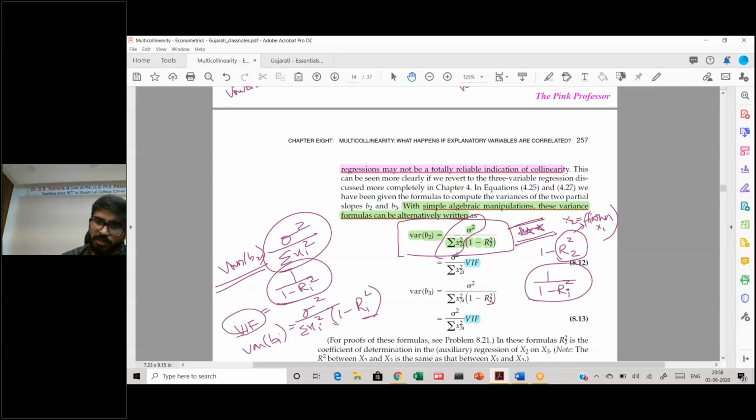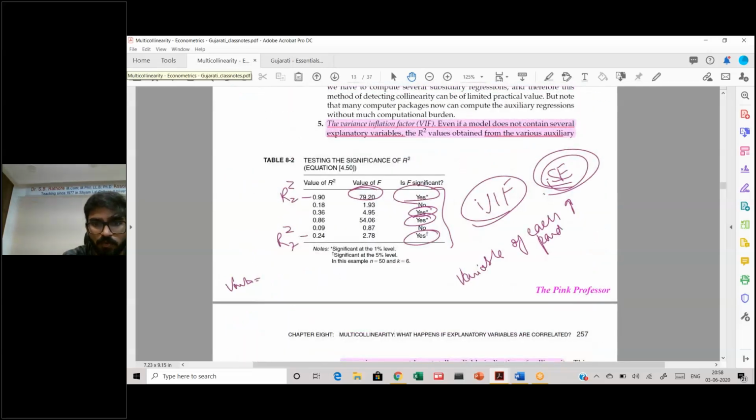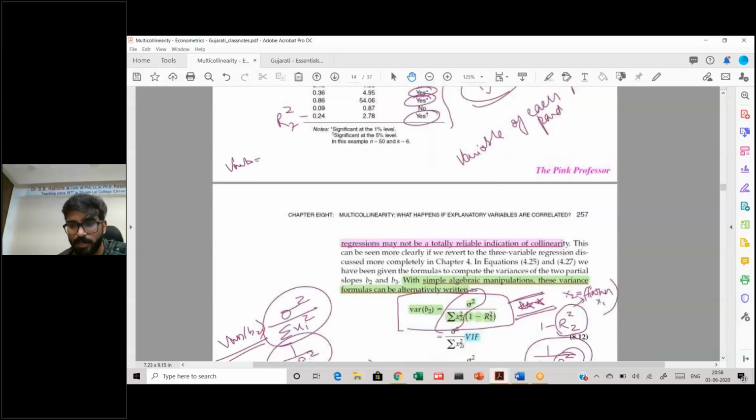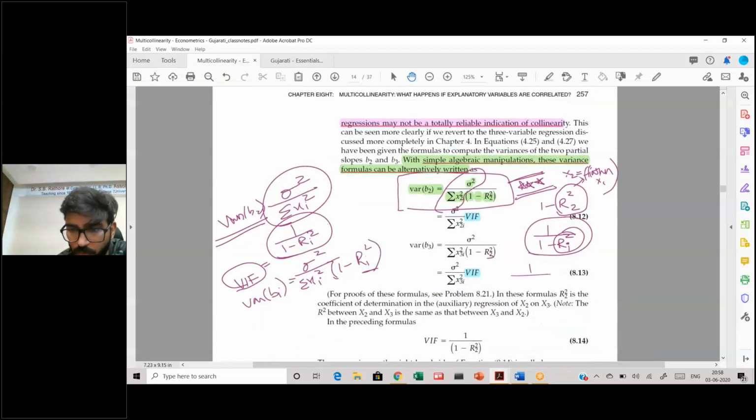Why is it called variance inflation factor? Because suppose this relationship is extremely strong. That means this is coming out to be, say in the first case, 0.9. If this is 0.9, what is happening? 1 upon 1 minus 0.9 turns out to be 1 upon 0.1, and this comes out to be 10.